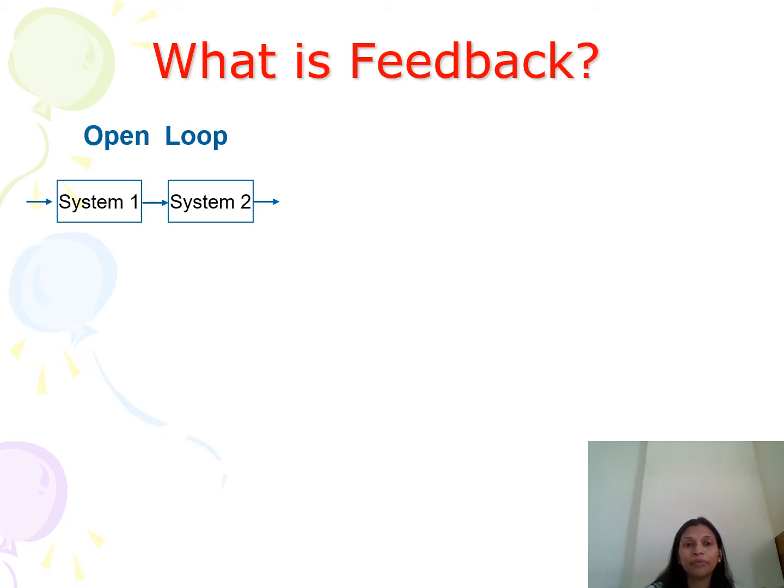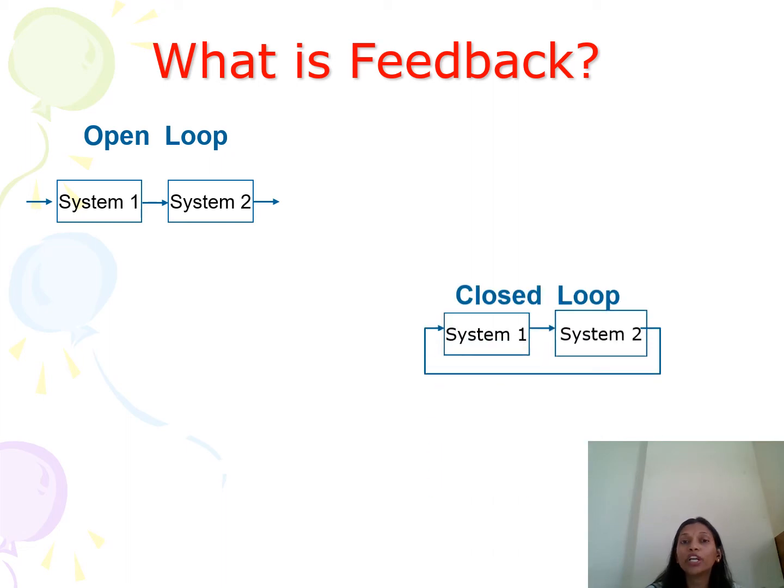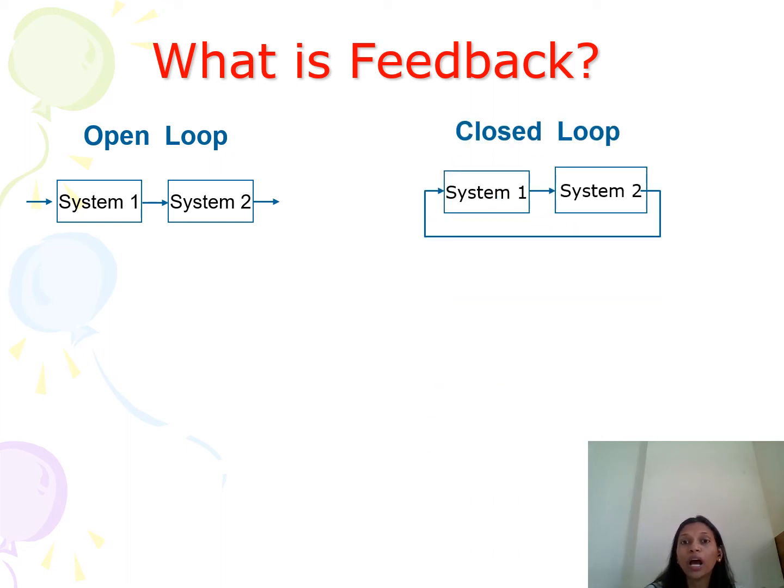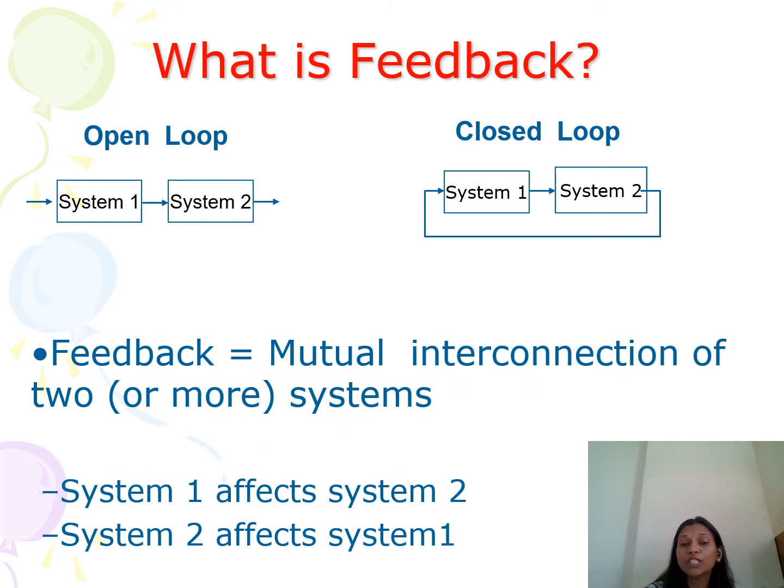Here you can see there is no interconnection between the output of system 2 and the input of system 1. But in a closed loop control system, the output is fed back to the input. That is, the control action depends on output. Therefore, the feedback is a mutual interconnection of two or more systems. So system 1 affects system 2 and system 2 affects system 1 because of feedback.